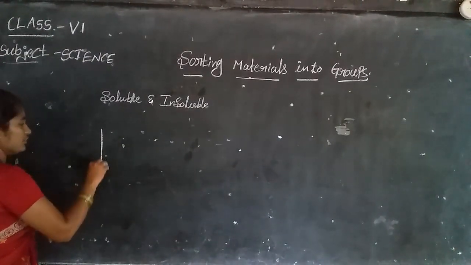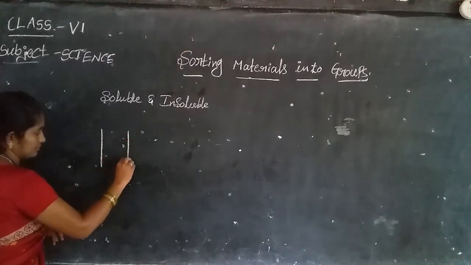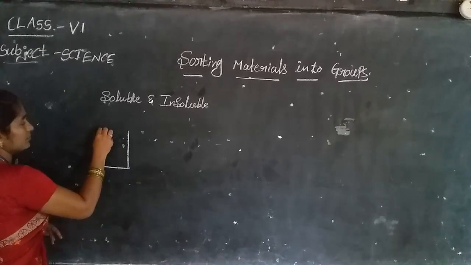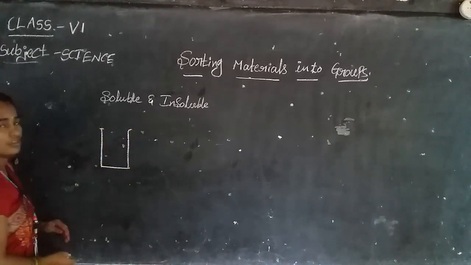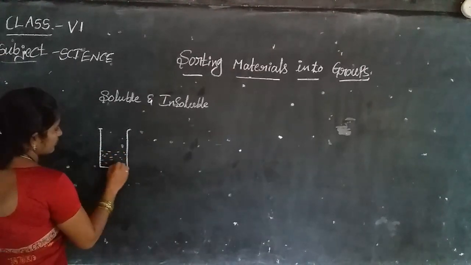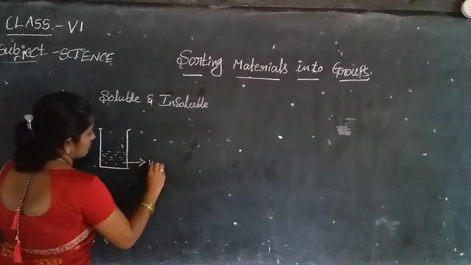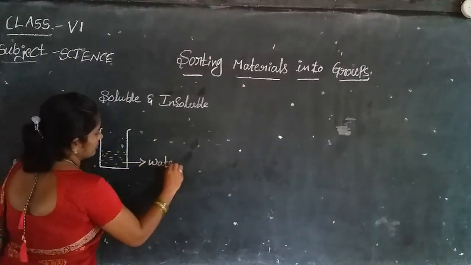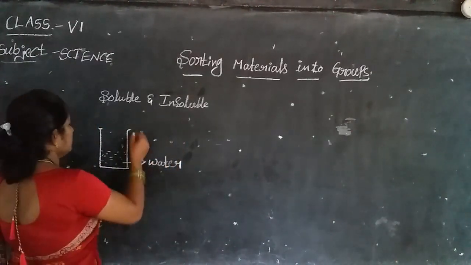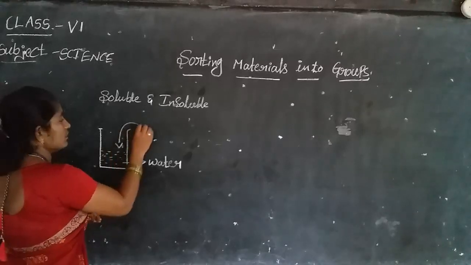See, if you take one container, any container, and take water and add the salt.